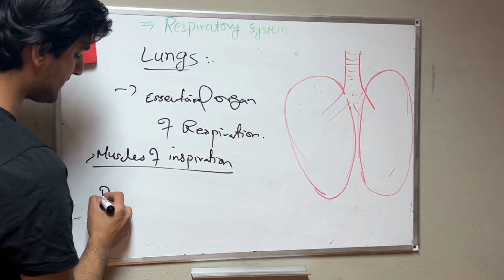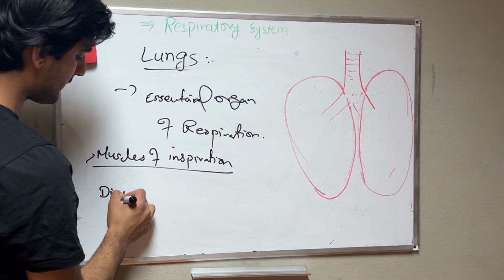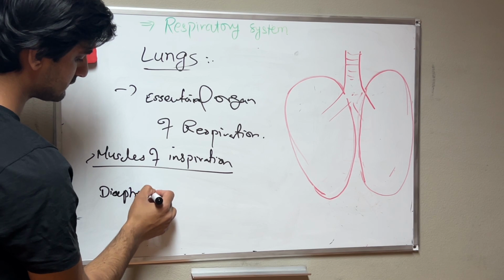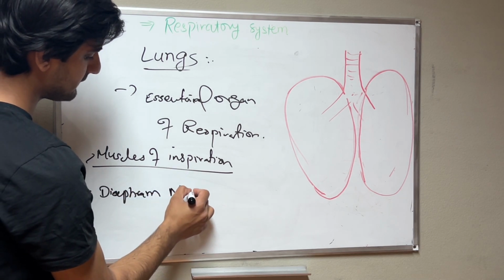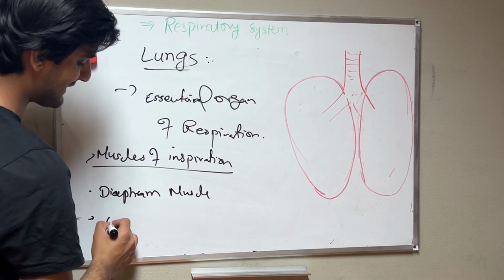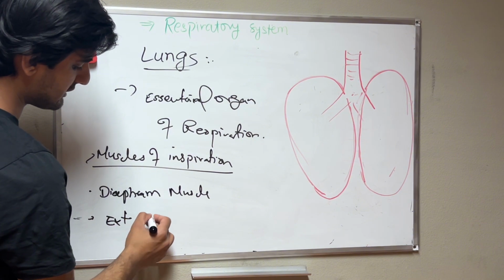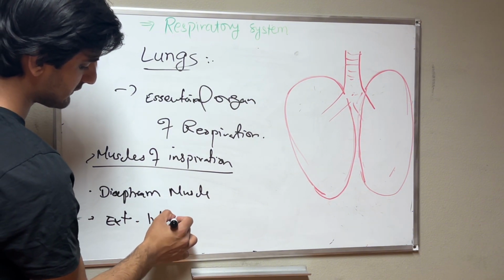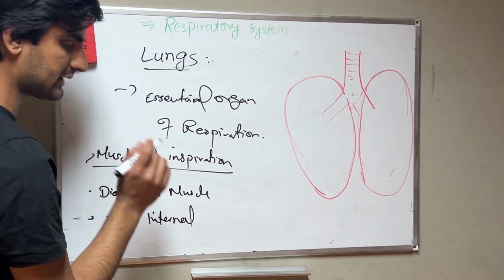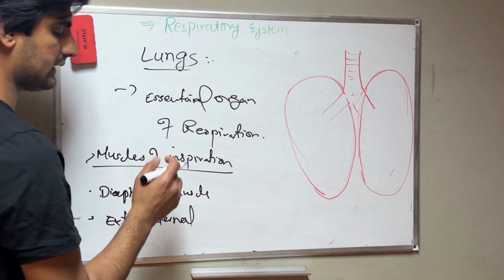First we have the diaphragm muscle, then the external intercostal muscle, and we already discussed this muscle in myology.